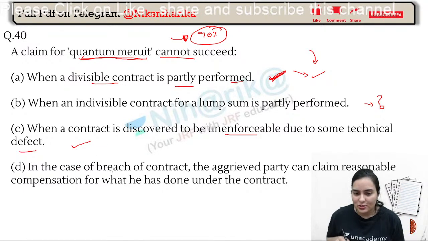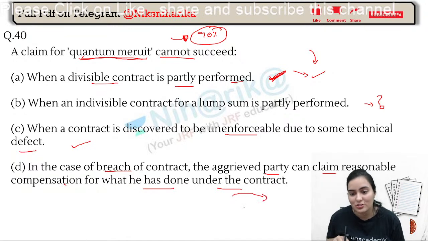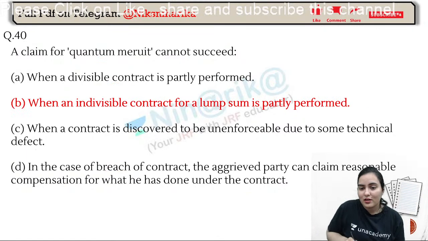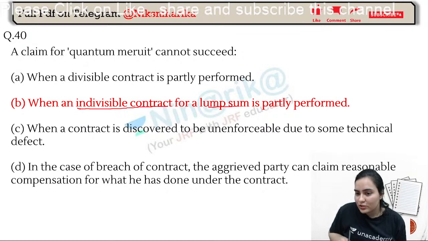In case of breach of contract, the aggrieved party can claim reasonable compensation for what he has done under the contract. Will he get the compensation? Yes, of course he will get it. But where will the person not get any compensation? When there is an indivisible contract for a lump sum and it is partly performed.